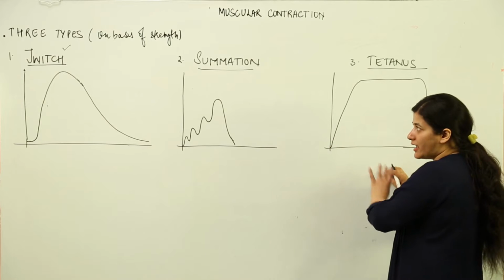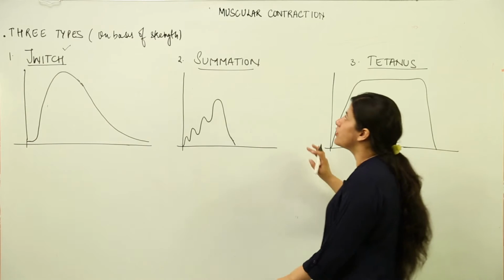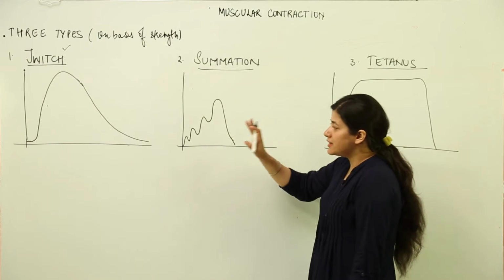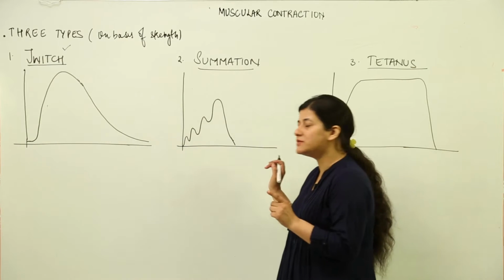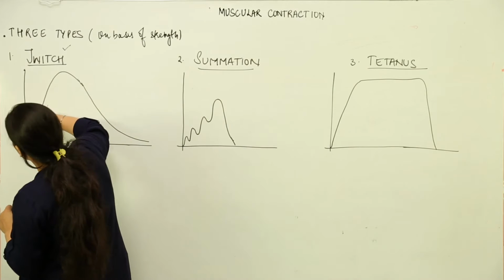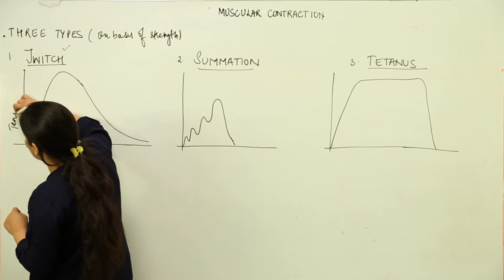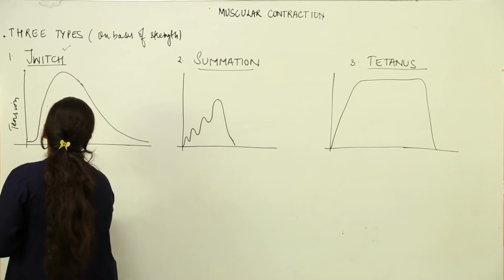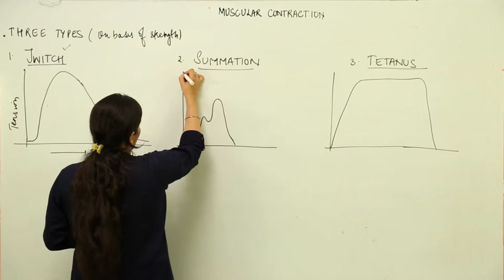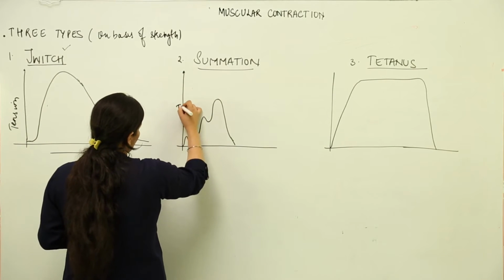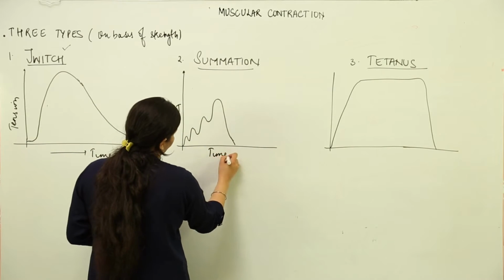Now what is there in these three types of muscular contractions? This is the simplest representation of a muscular contraction in terms of the tension that is being generated within the muscle and the time period. So in these three graphs, the y-axis shows the tension and the x-axis shows time.